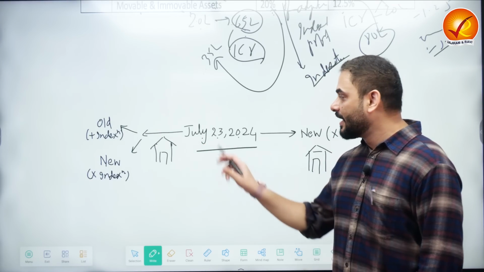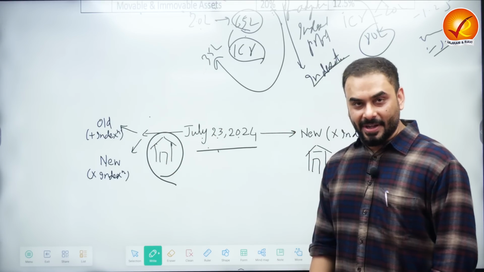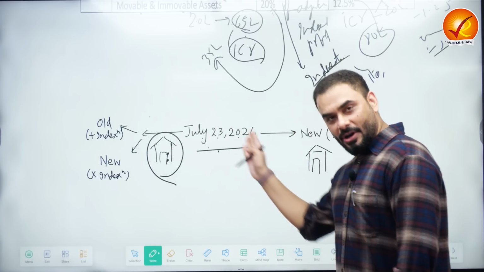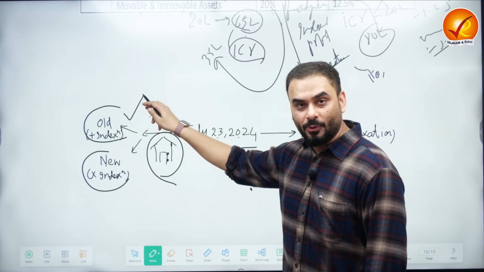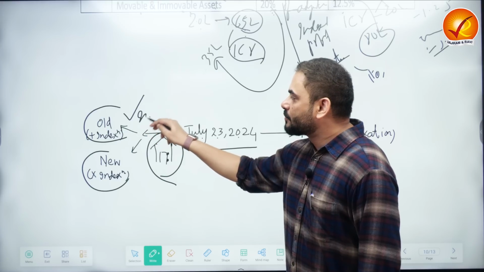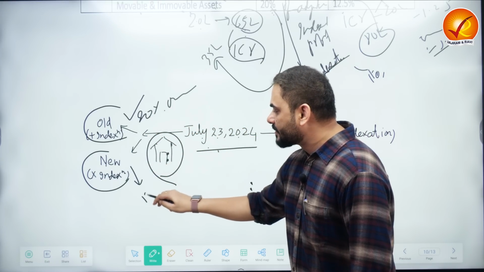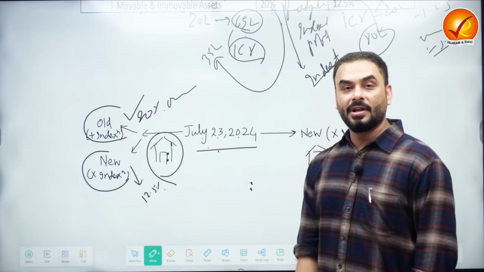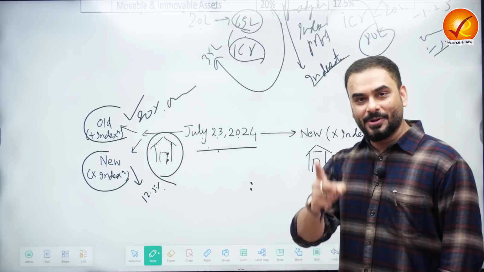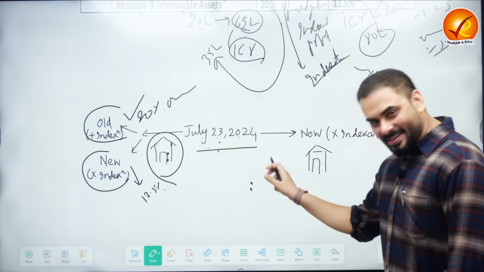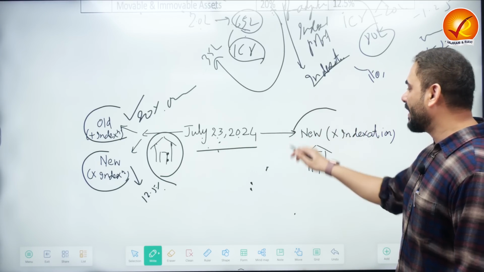So Government of India said, anybody who bought this house before the budget was presented, and now if you want to sell the house, both the options are open for you. Either you want to follow old system of tax, which is 20% on indexation, or new system of tax, which is 12.5% without indexation. It's up to you. But if you have purchased the house or the property after the budget was announced, and then you try to sell it, you don't have a choice.